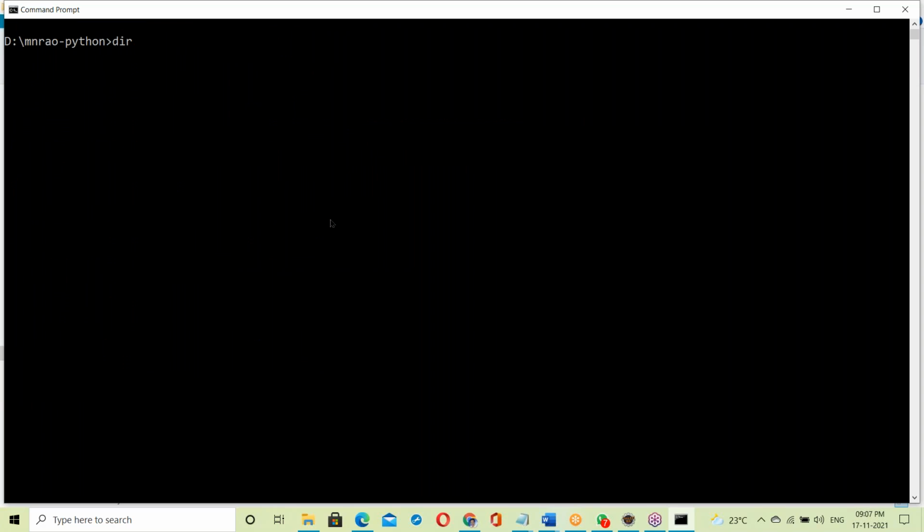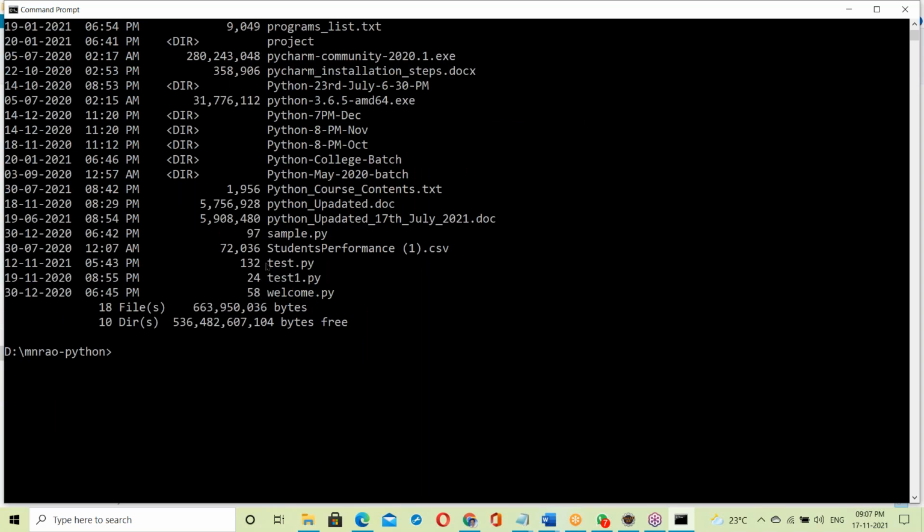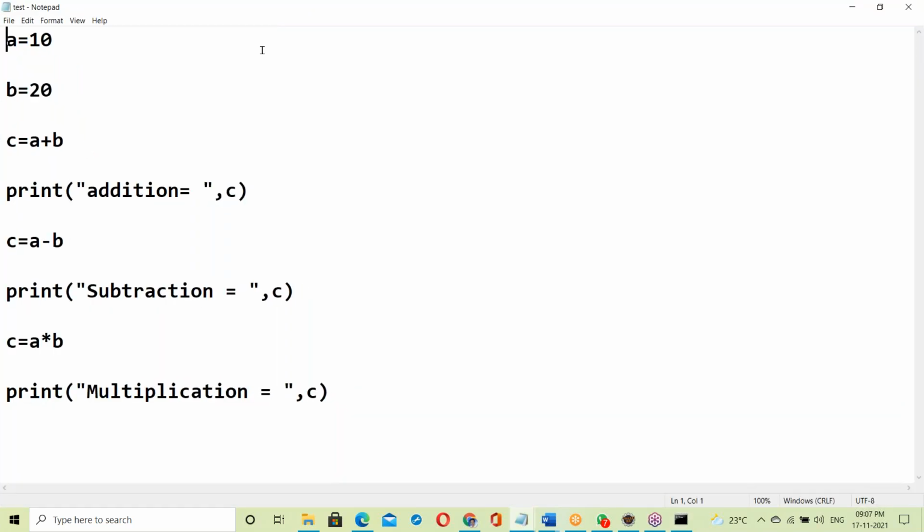In this Python script, test.py, open it in Notepad. The script is: A equal 10, B equal 20, C equal to A plus B. So, addition.